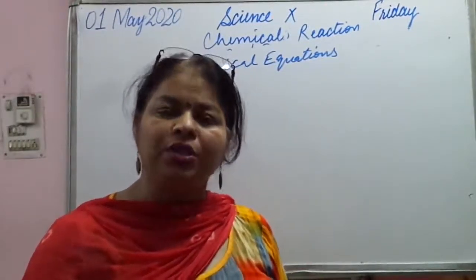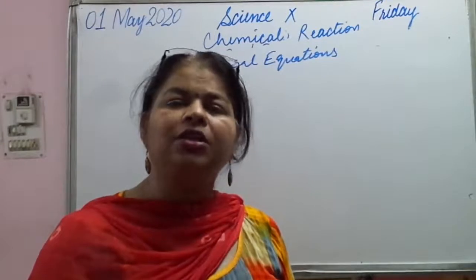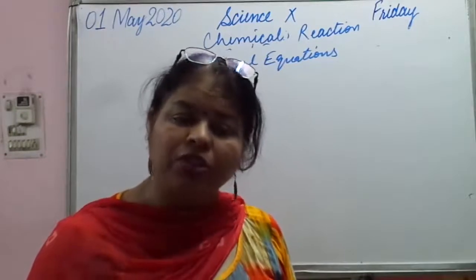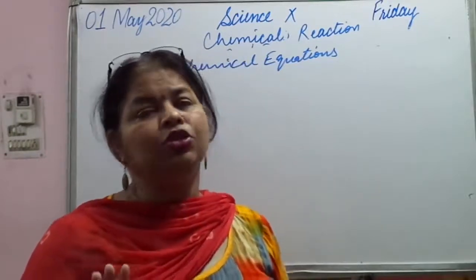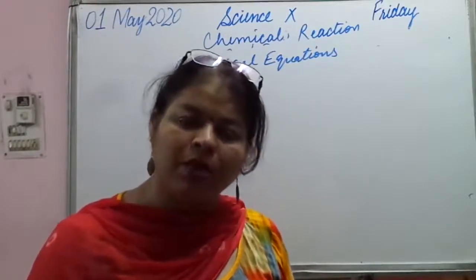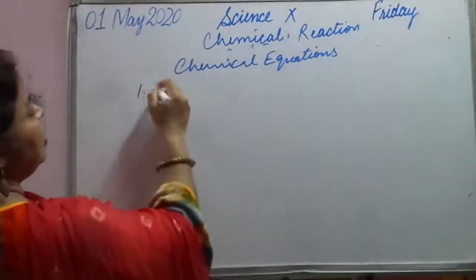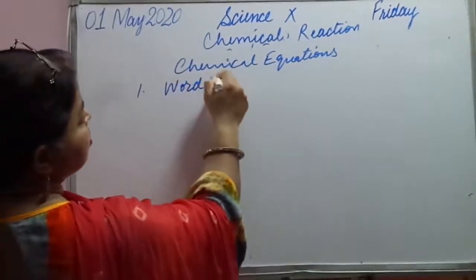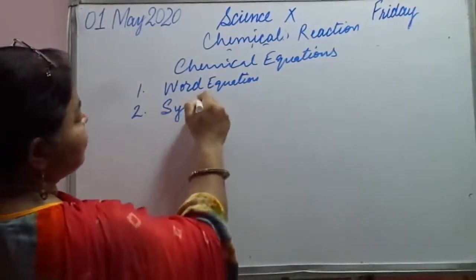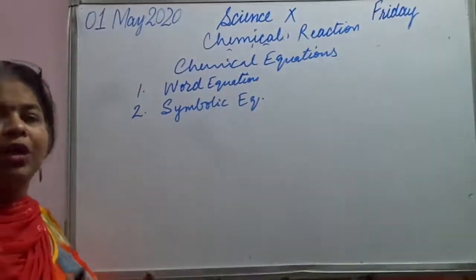A chemical equation links together the substances which react, that is reactants, and the new substances that are formed, called the products. A chemical equation can be written in two ways. Either it can be written as a word equation or it can be written as a symbolic equation. Let us see how a chemical equation is written. We are going to first write down the word equation.